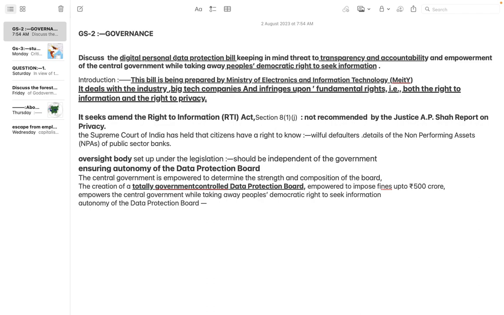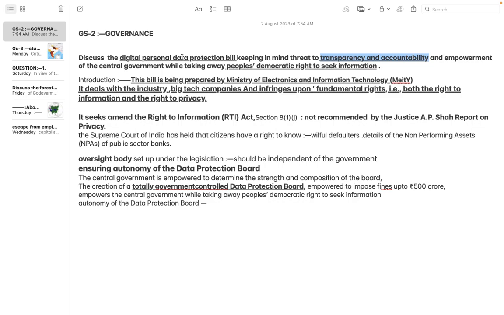Discuss the Digital Personal Data Protection bill, keeping in mind the threat to transparency and accountability. Now I think you can make sense that transparency and accountability is about the RTI. Section 8 clause 1(j) is about to be amended by the government, where all personal details will be completely debarred from disclosure.